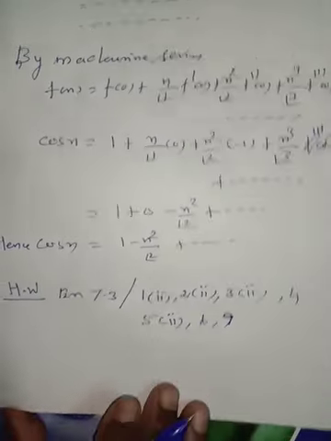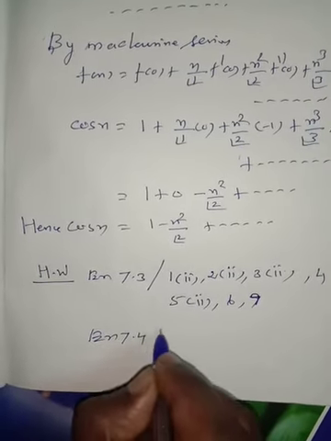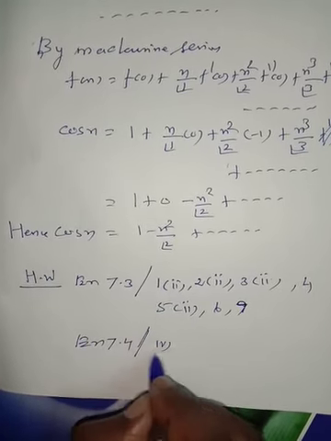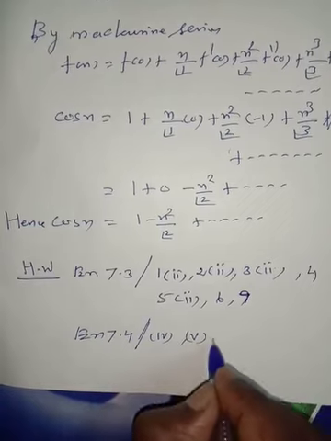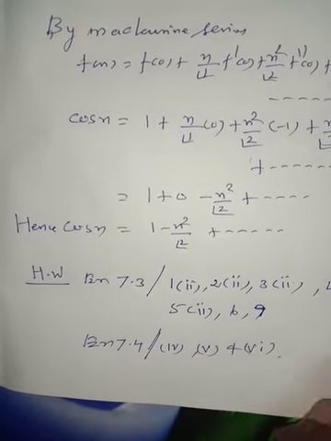Seven is already done. Exercise 7.4, subdivision numbers 4, 5 and 6. These are the homework problems.